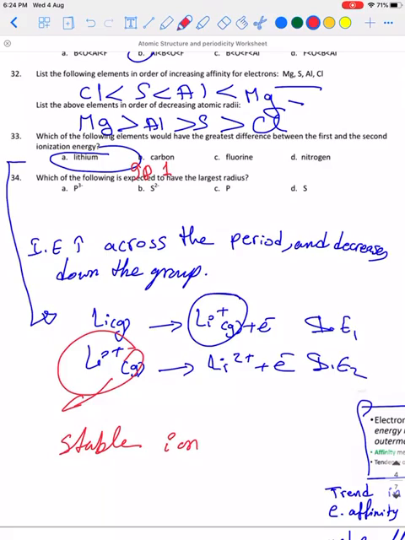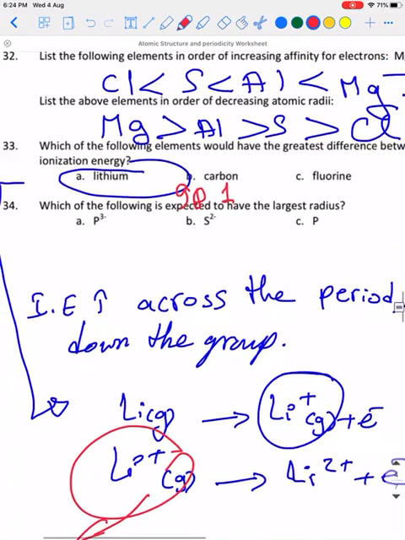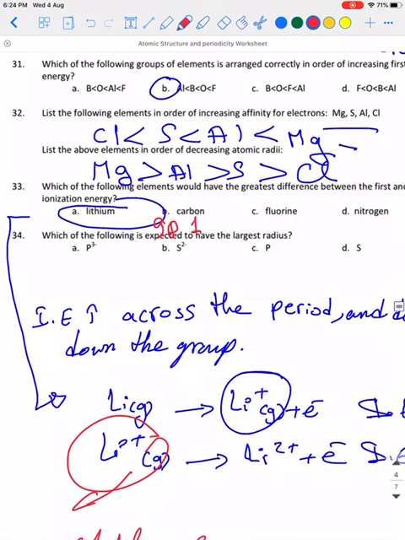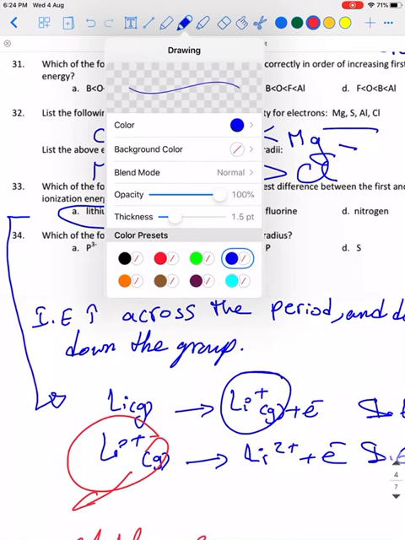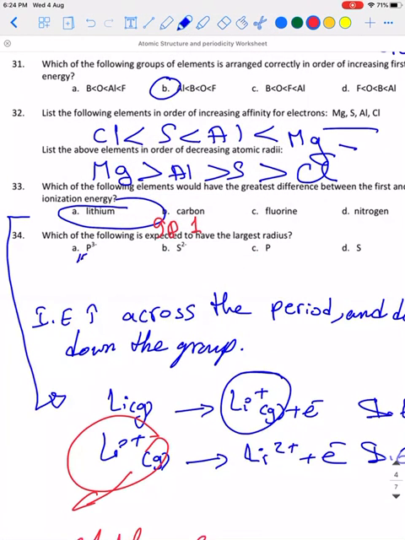Which of the following is expected to have the largest radius? Okay, first of all, let me write the atomic numbers. Phosphorus 15, here sulfur 2 minus, okay, 15, 16. Here the number of electrons is 18: 3 minus, 15 and 3 electrons, 18 electrons. This is 15 electrons, and this is 16 electrons.